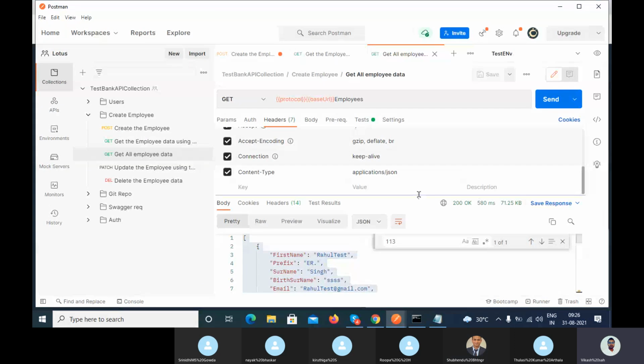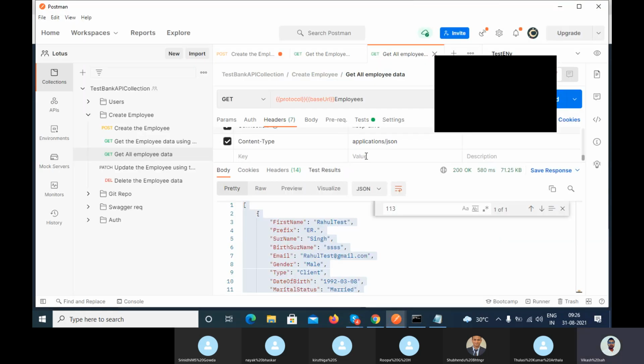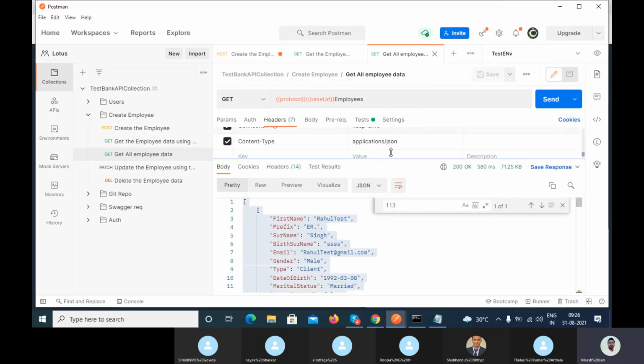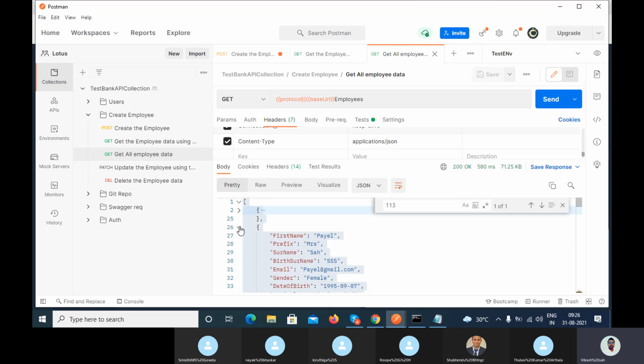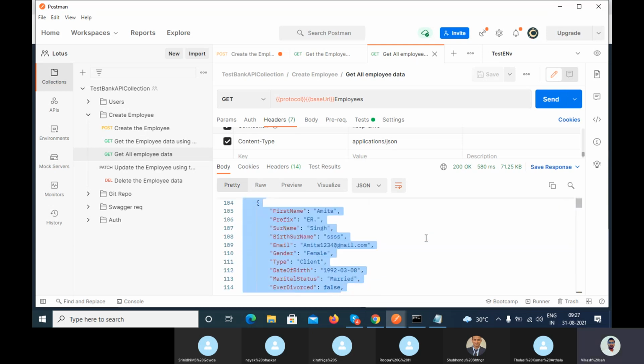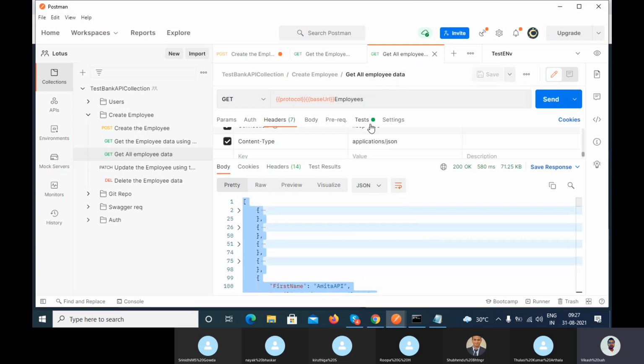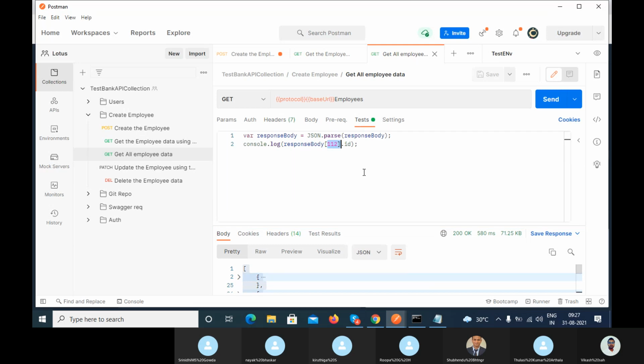Okay. So guys, you can mute. So here you can see the response is in the form of array. Right. So what we have to do, we will try to write the code here.